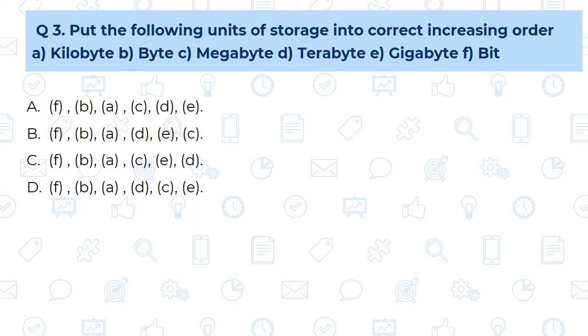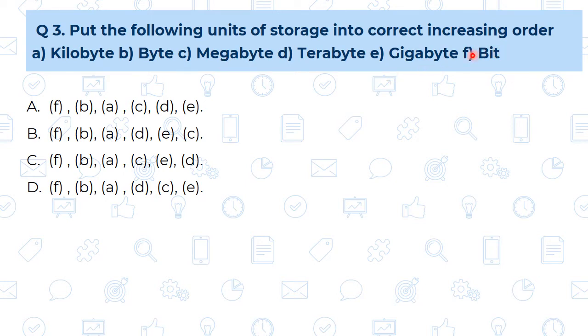Question number 3. Put the following units of storage into the correct increasing order. Means these are the 6 units of storage we have been given and we are going to arrange them in increasing order, that is from the smaller to the larger one. See, when we are dealing with the mobile or the laptop, when we are downloading or sharing any kind of image or text document or video, first we used to see its size, either it is KB, MB or GB. So kilobyte, byte, megabyte, terabyte, gigabyte and then bit.